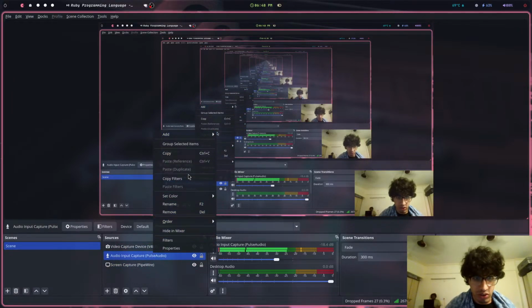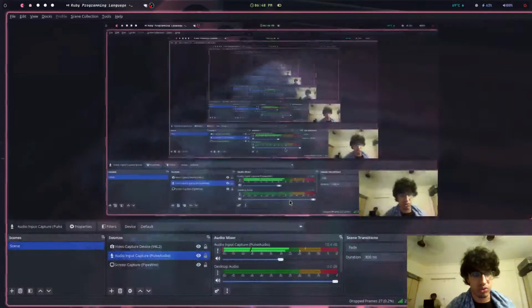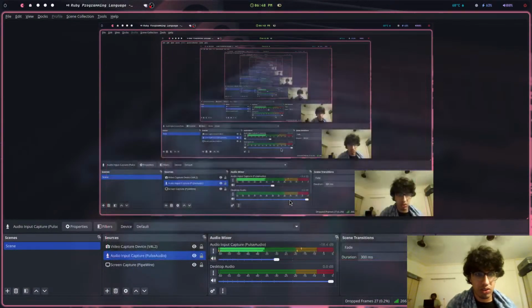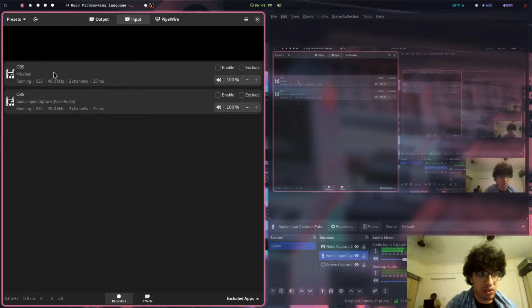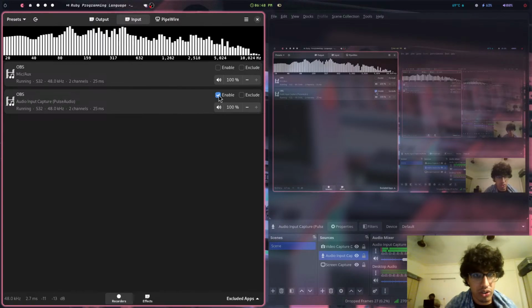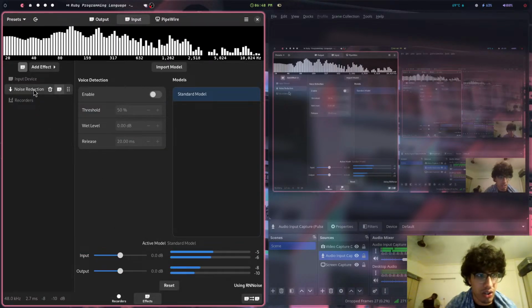Let's look at the filters. Noise suppression is already applied. Let's try another thing. Easy Effects, this should help. Let's go to input. This is audio capture, this is PulseAudio. Here, enable the first one. Hello. Okay, so that works. Now we need to go to effects and noise reduction.